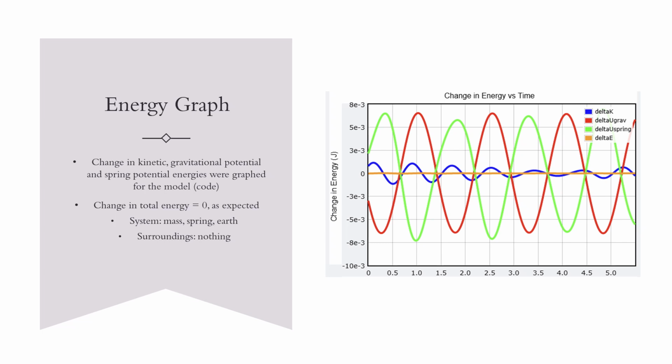As for the energy graph of our model, you can see how they were all graphed, and the change in total energy was 0 as expected, because our system was our mass, spring, and Earth.